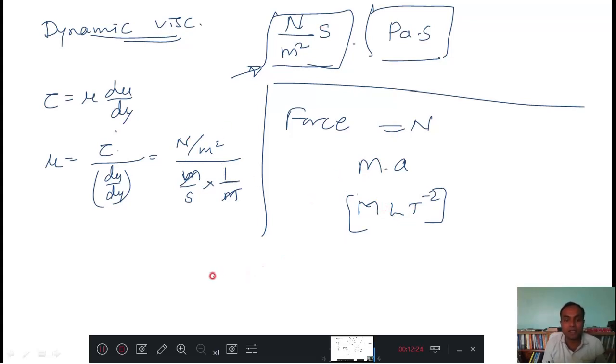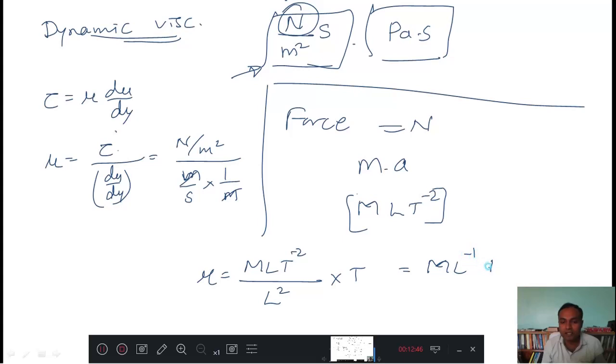Then what is your dynamic viscosity? Dynamic viscosity equals M L t raised to minus 2, that is your Newton, divided by meter square, that is L square, and into time. Then your answer is, L square comes to the top, minus 2, L cancels, minus 1, therefore M L raised to minus 1 and t raised to minus 1. This is the dimension of dynamic viscosity.